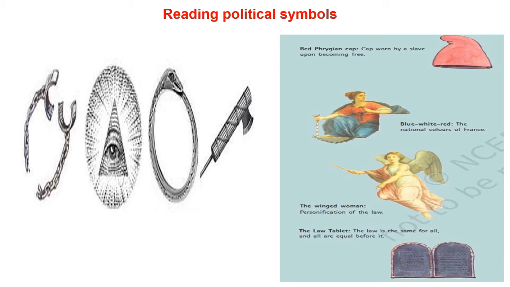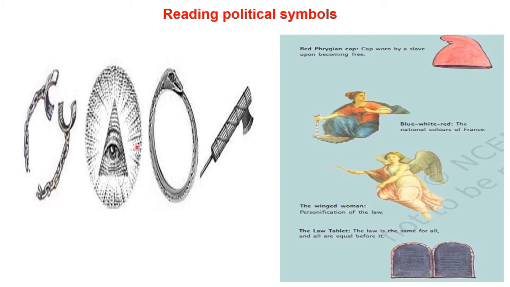However, all the people in French society during that time could not read. Therefore, the information and the important ideas were transferred in the form of symbols, which are shown in this slide. For example, the broken chains here were used to fetter slaves. A broken chain stands for the act of becoming free. The eye within a triangle radiating light, the all-seeing eye, stands for knowledge. The rays of the sun will drive away the clouds of ignorance.